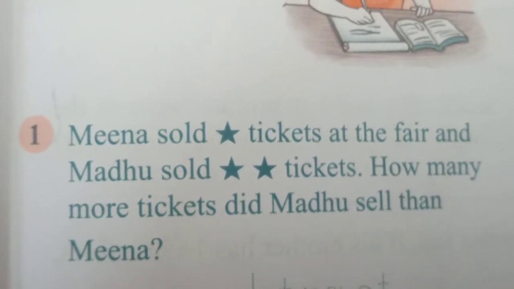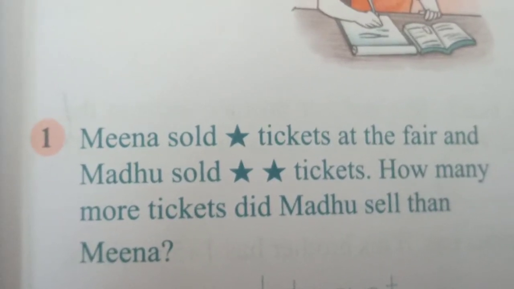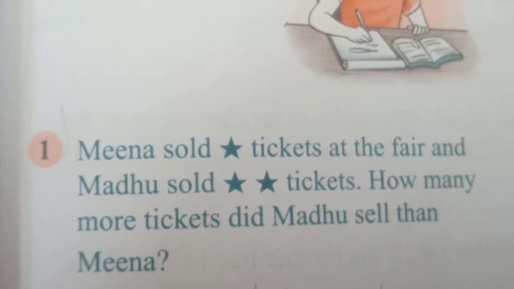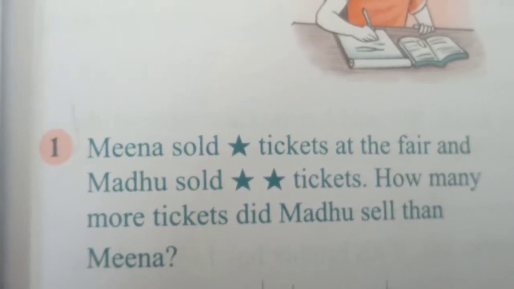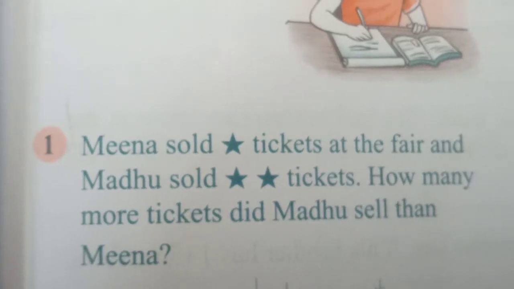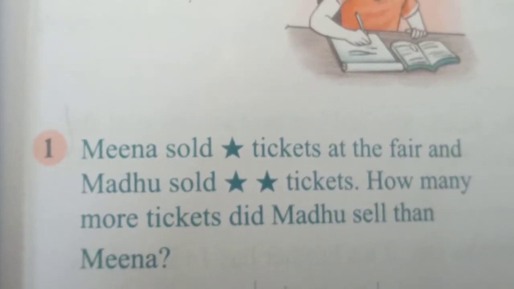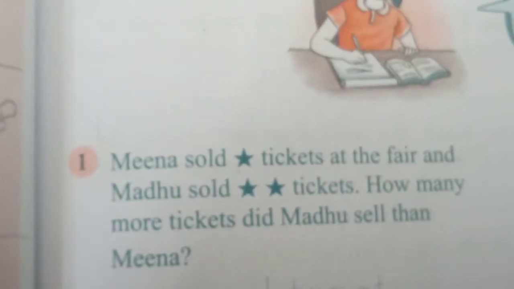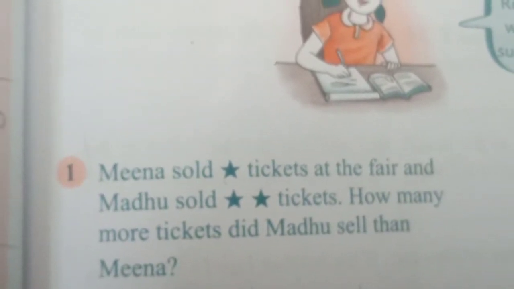Meena sold 1 star ticket at the fair and Madhu sold 2 star tickets. How many more tickets did Madhu sell than Meena? That is the question. Dear kids, here this star is nothing but a number we don't know. Some value.